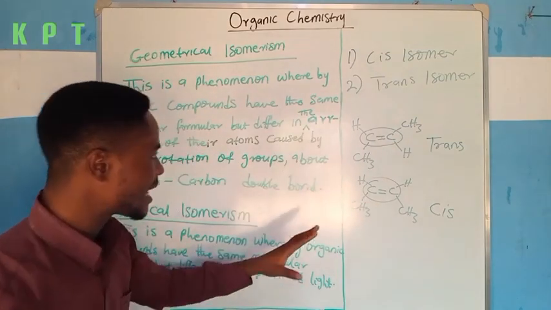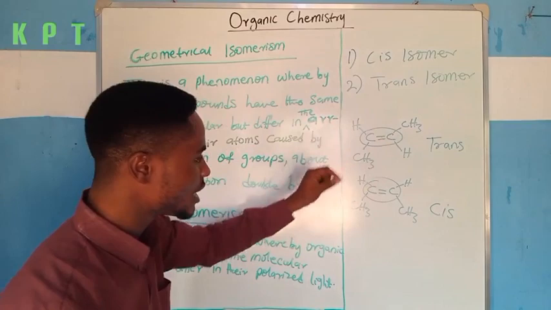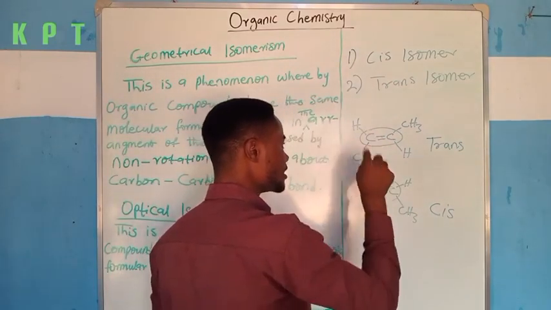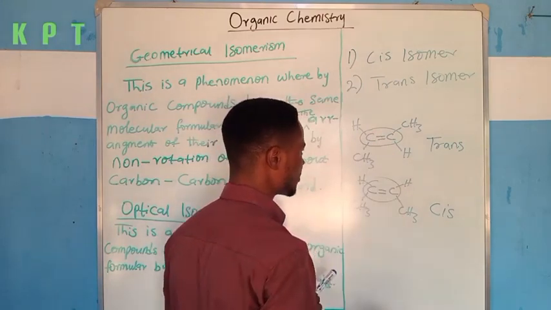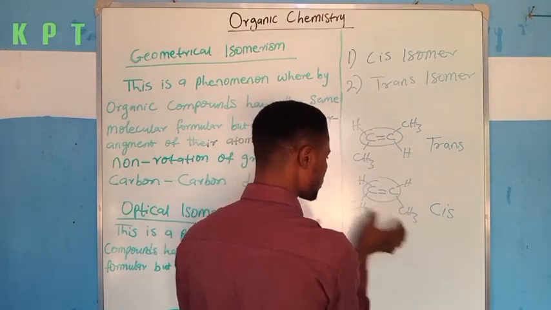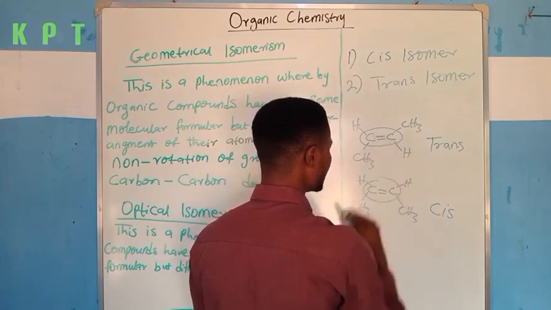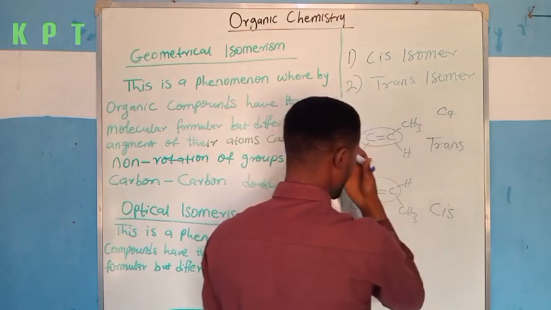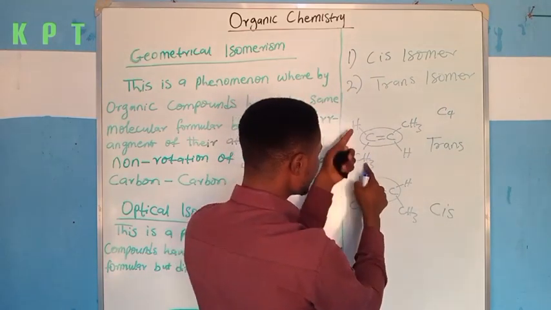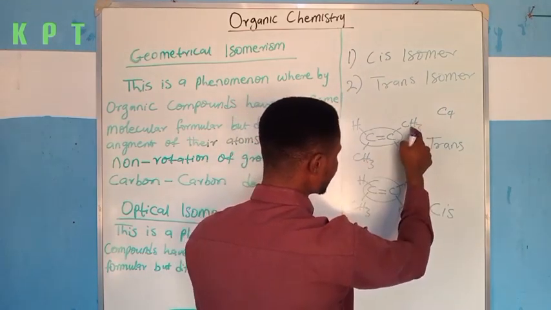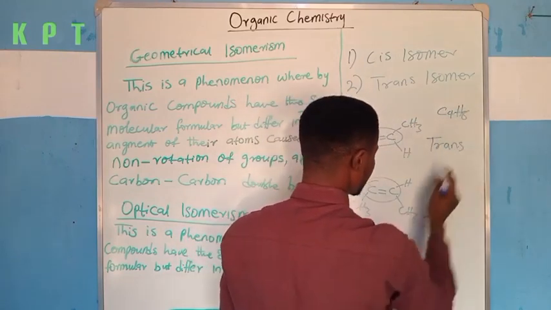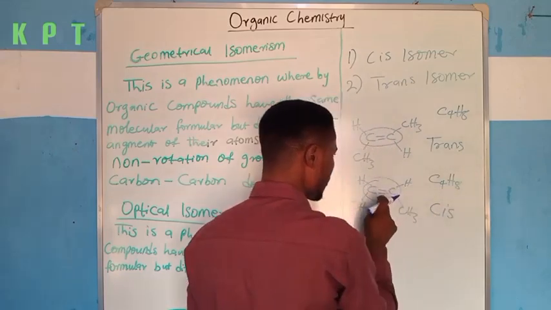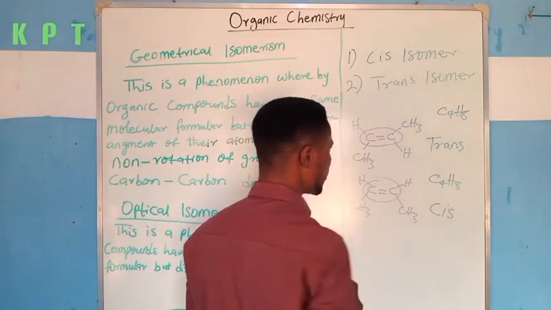So that was why we said that they are organic compounds with the same molecular formula. Okay, let us try and see whether they have the same molecular formula, because it is obvious that they have different structural formula due to the arrangement of the atoms in space. The molecular formula of this is actually 1, 2, 3, 4. So C4. What about H? You have 3 here, 4, 5, 6, 7, 8. So C4H8, and I believe the same thing applies here. So this is C4H8, this is also C4H8.